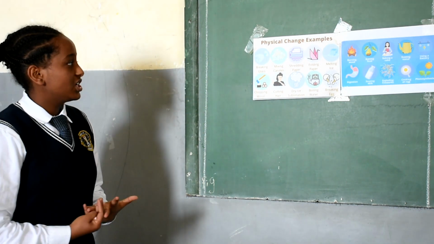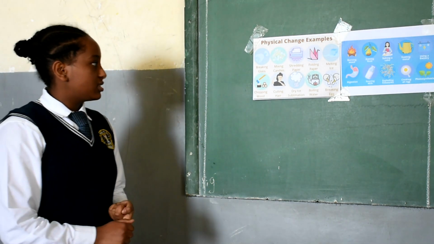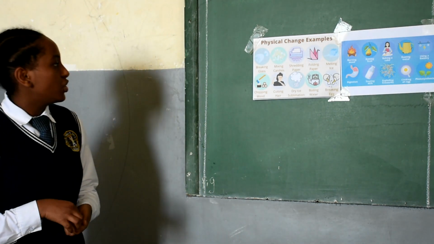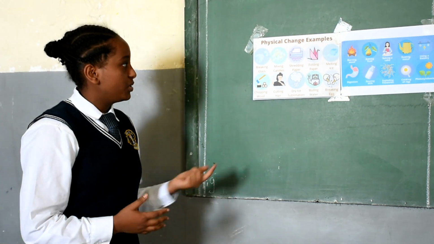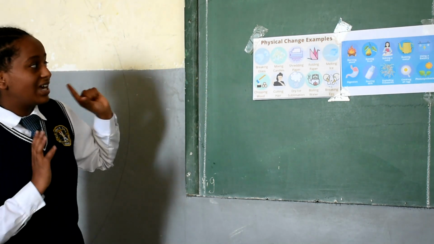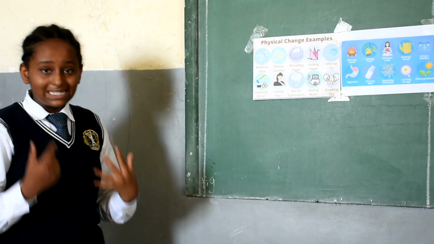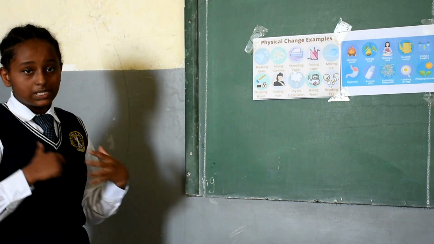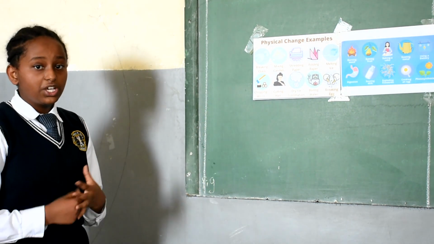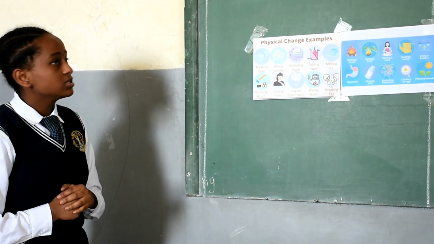Physical change is the change in the form or the physical property of that substance. The physical property may be size, shape, or maybe density, volume, and etc. So the physical change does not involve the formation of new substances. It just alters the physical property of that substance. When we come to its reversibility, physical change can be easily reversed using different easy physical means. And physical change does not involve the breakage or the formation of bonds. So in physical change, no new substance is formed.